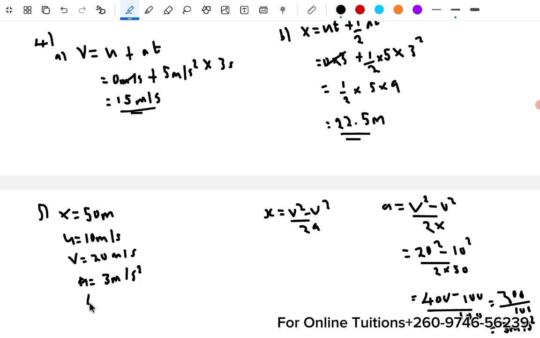Now let's find time. So time is simply equal to v minus u over acceleration. So your final is 20 minus your initial, which is 10. Your acceleration is 3.